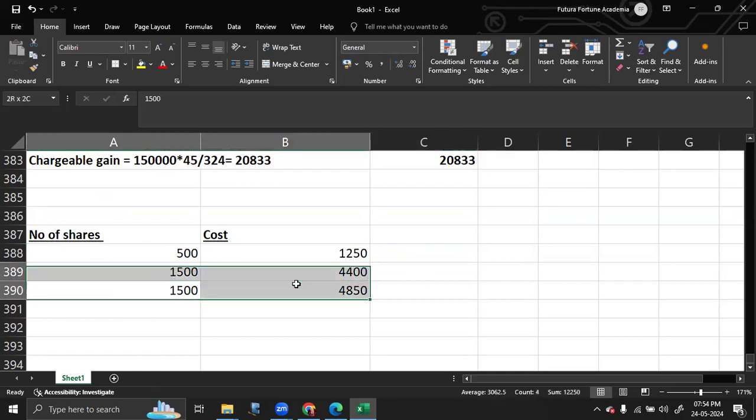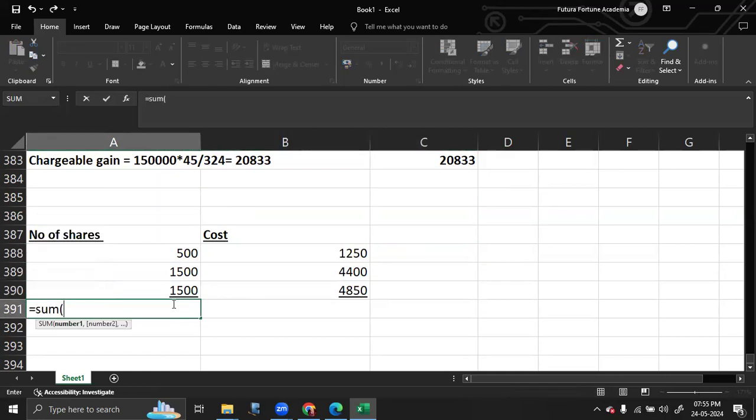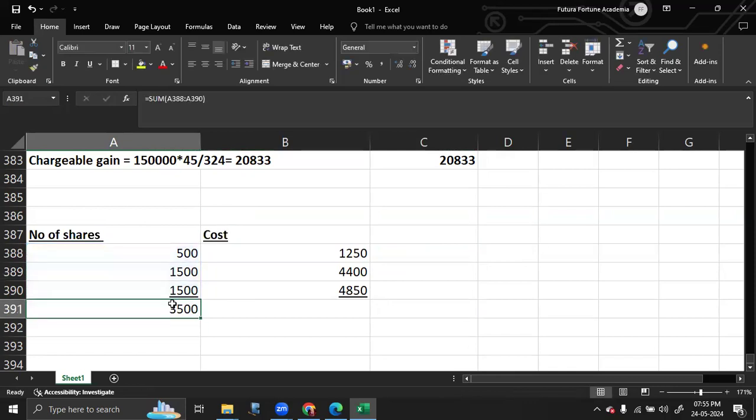I have to take a total here and I'll tell you the meaning of the total. So this means you have spent a total of 10,500 pound for 3,500 shares.